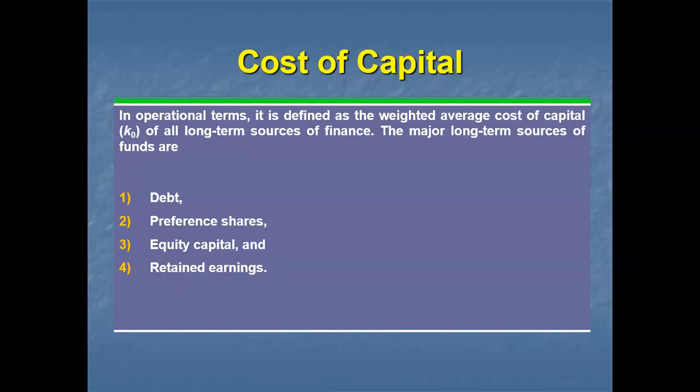The major long-term sources of funds are debt, also known as debentures, preference shares, equity capital, and retained earnings. All going together, it is called the total overall cost of capital.